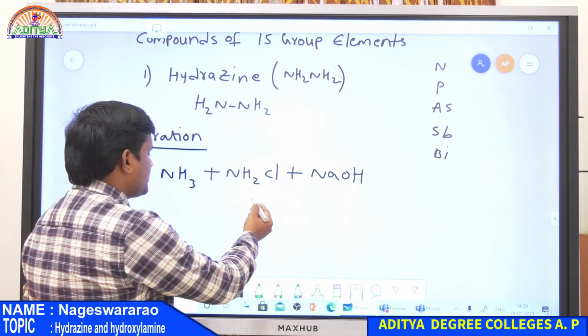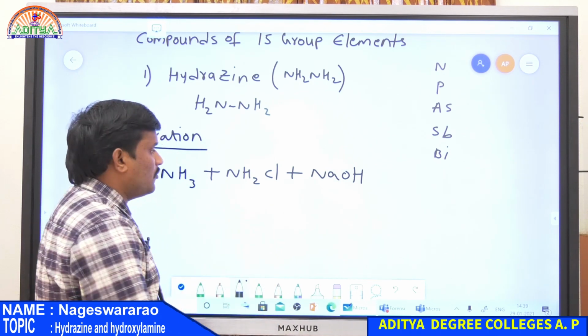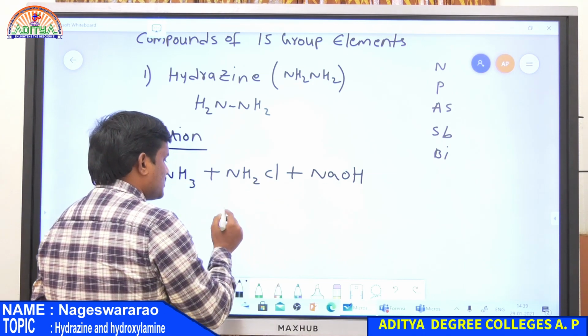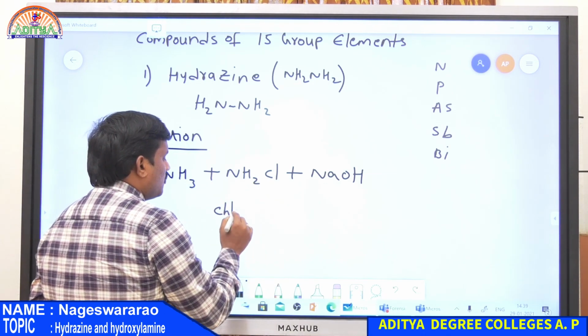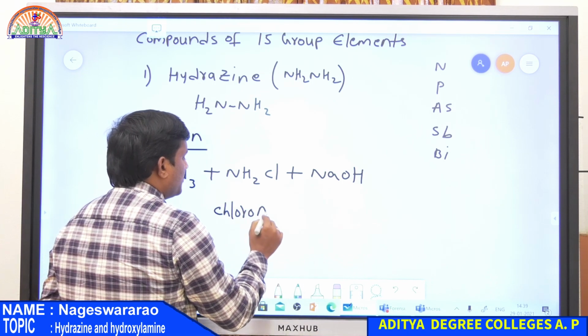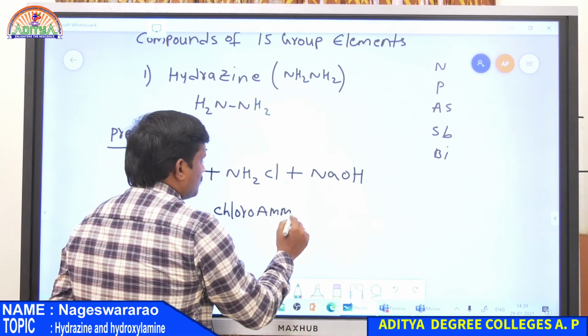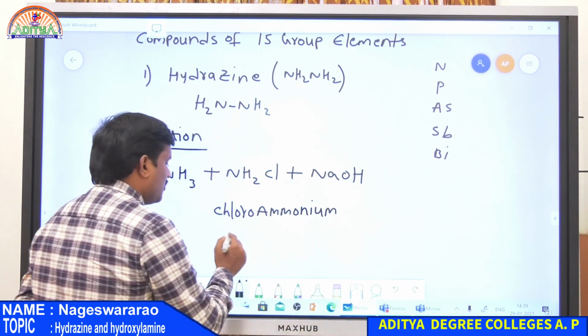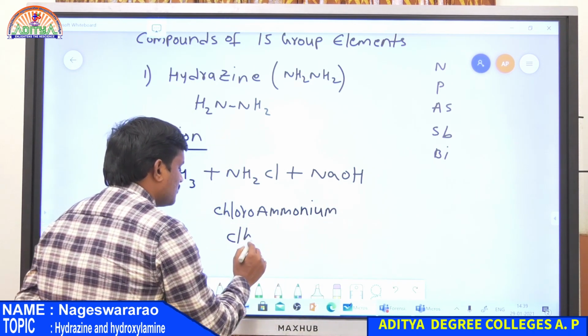If it is NH3, it is known as ammonia. Here one hydrogen is replaced by chlorine, so this is known as chloroammonium, simply known as chloramine.